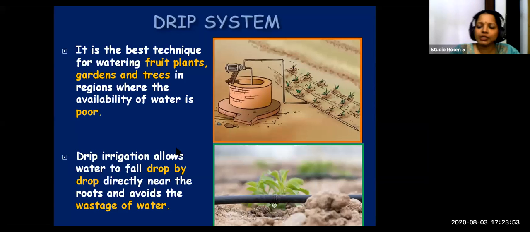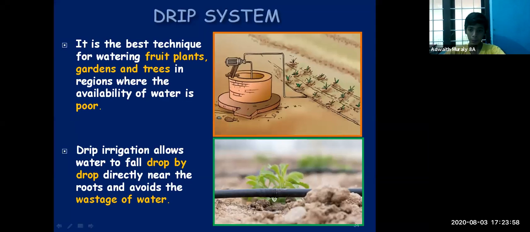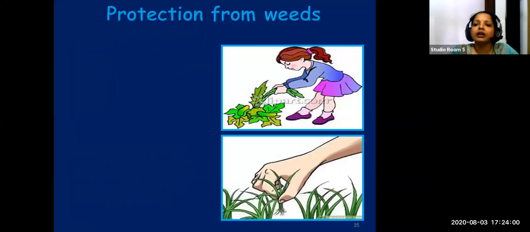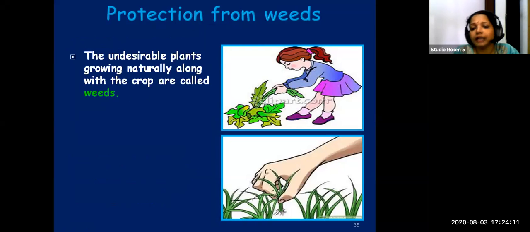That is, which is next one? Protection from weeds. Here in both pictures, you can see in the first picture, a girl is plucking some plants from there. In the second case, second figure also, you can see some plants are being plucked. And what these people, the girl and the other man, are plucking is actually weeds.